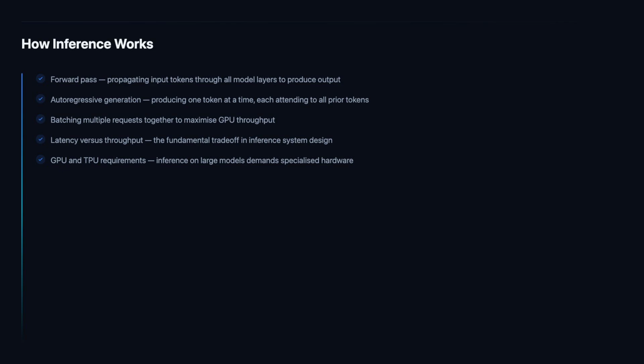NVIDIA's A100 and H100 GPUs, with 80 gigabytes of HBM2E and HBM3 memory respectively and thousands of CUDA cores, are the workhorses of commercial LLM inference. Google's TPU v4 and v5 chips offer an alternative optimized for transformer workloads. The hardware cost of inference is one of the primary drivers of AI service pricing.